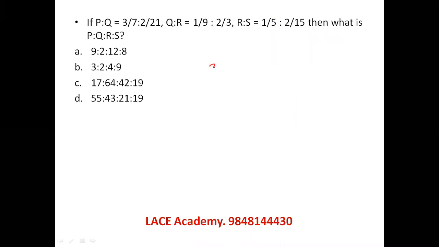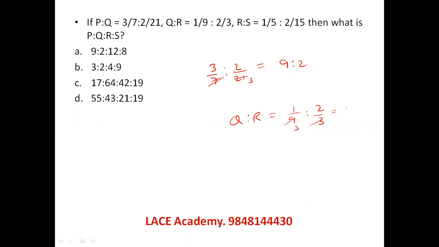P by Q is given as 3 by 7 is to 2 by 21, which is 9 is to 2. Q is to R is given as 1 by 9 is to 2 by 3, which is 1 is to 6. And R is to S equals 1 by 5 is to 2 by 15, which is 3 is to 2.